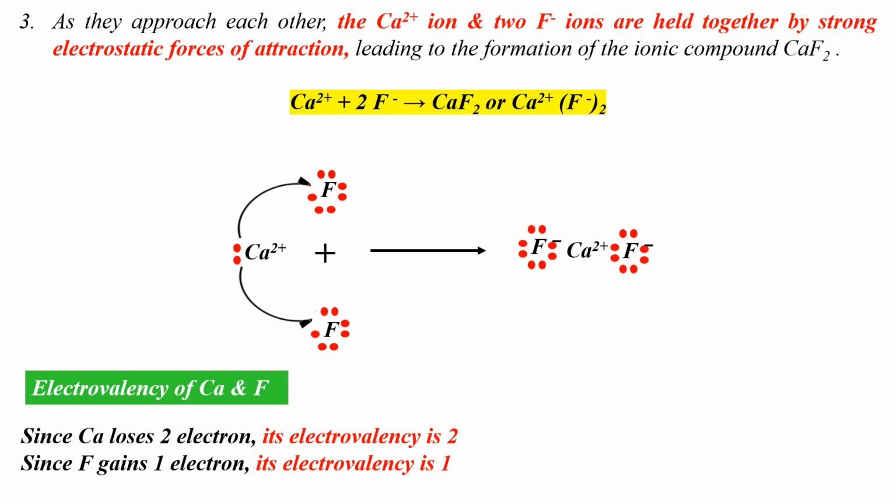Now fluorine. Fluorine gains 1 electron to form F minus ion. So the number of electrons gained by one fluorine atom is equal to 1. So the electrovalency of fluorine is 1.